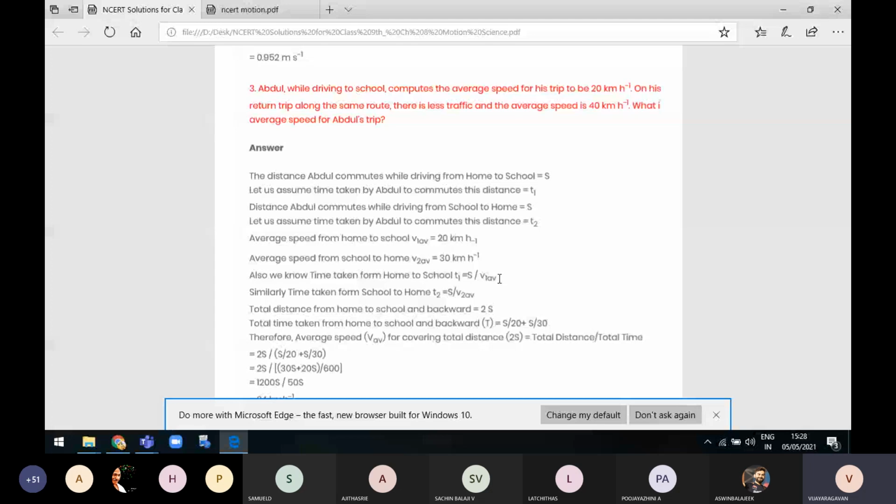So the distance is not given here, but there will be some distance between the home and the school. Similarly, he returned from school to home in the evening after school is over. At that time, while returning, there is less traffic, because of that he is traveling at the speed of 40 km per hour. The book gives 30 km per hour. Just a minute, let's check the book once again.